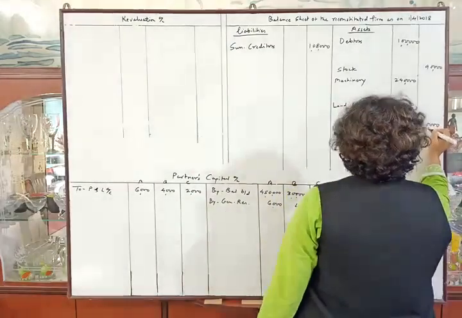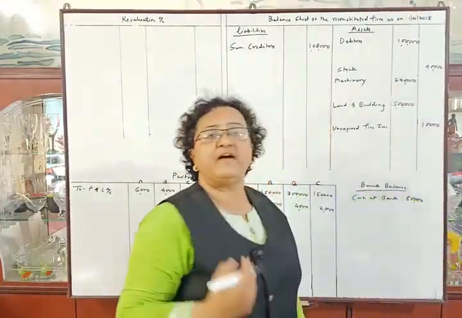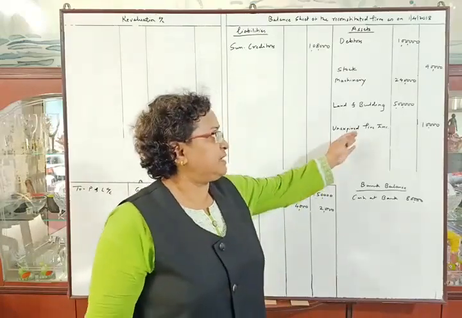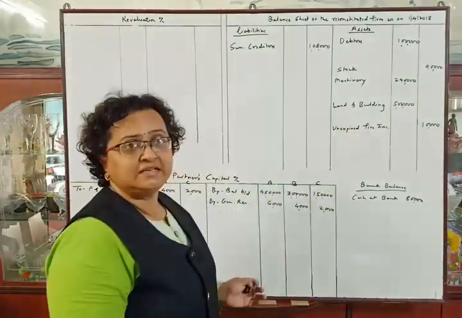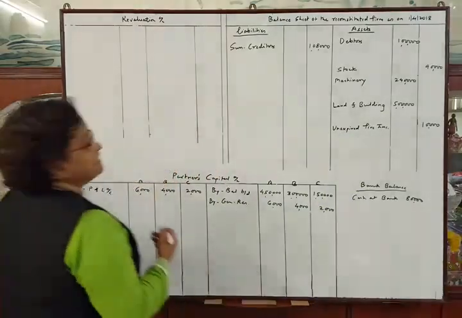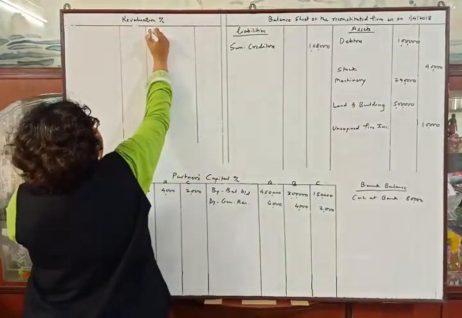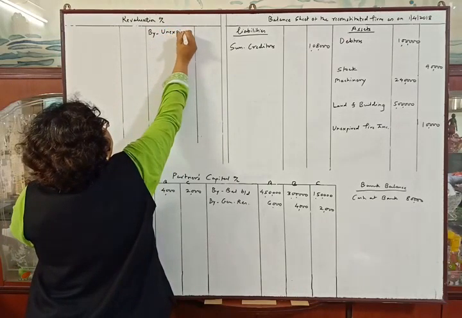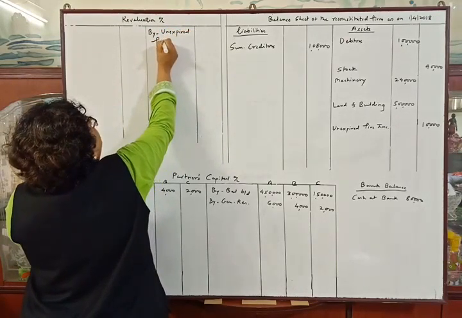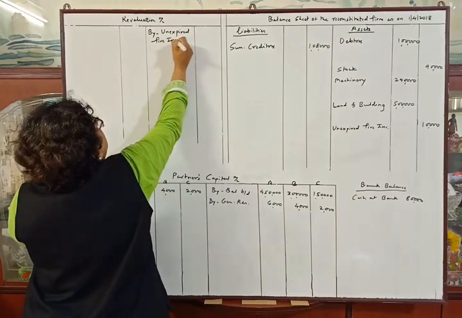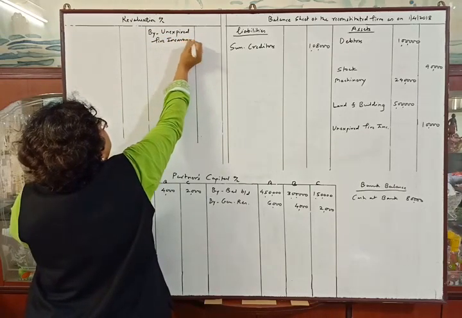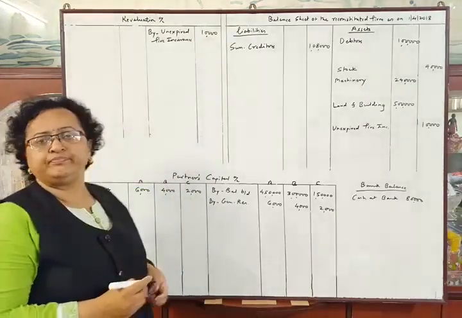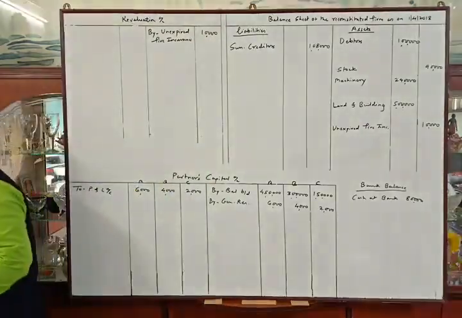Now let us see the problem and adjustments. B retires from the firm and the remaining partners decided to carry on the partnership. Out of the fire insurance premium paid during the year, 10,000 to be carried forward as unexpired. So the first posting will be on the asset side: unexpired fire insurance rupees 10,000, because unexpired fire insurance means prepaid fire insurance, and it will be our asset. As our assets are increasing, that is profit to the firm, so by unexpired fire insurance rupees 10,000. Now see the next adjustment.